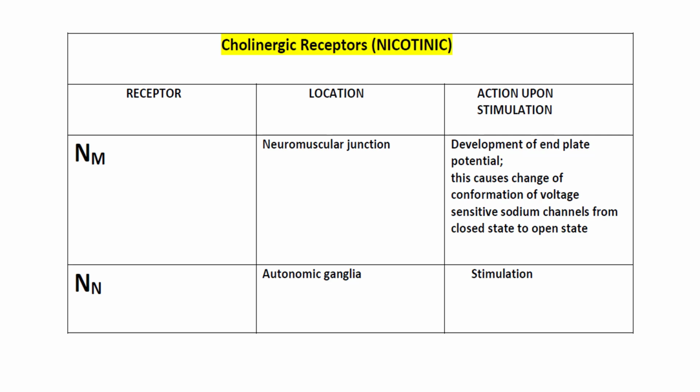Cholinergic receptors are also nicotinic receptors, and there are two forms of nicotinic receptors, namely NM and NN receptors. NM receptors are present in the neuromuscular junction, and upon stimulation, they result in the formation of end-plate potential, the so-called threshold potential. NN receptors are seen in the autonomic ganglia, and they help in the conduction of nerve impulses.